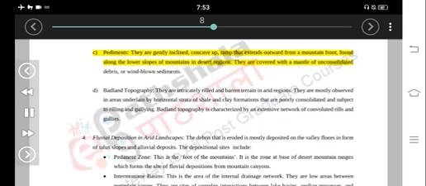C. Pediments. They are gently inclined, concave-up ramps that extend outward from a mountain front, found along the lower slopes of mountains in desert regions. They are covered with a mantle of unconsolidated debris or wind-blown sediments.